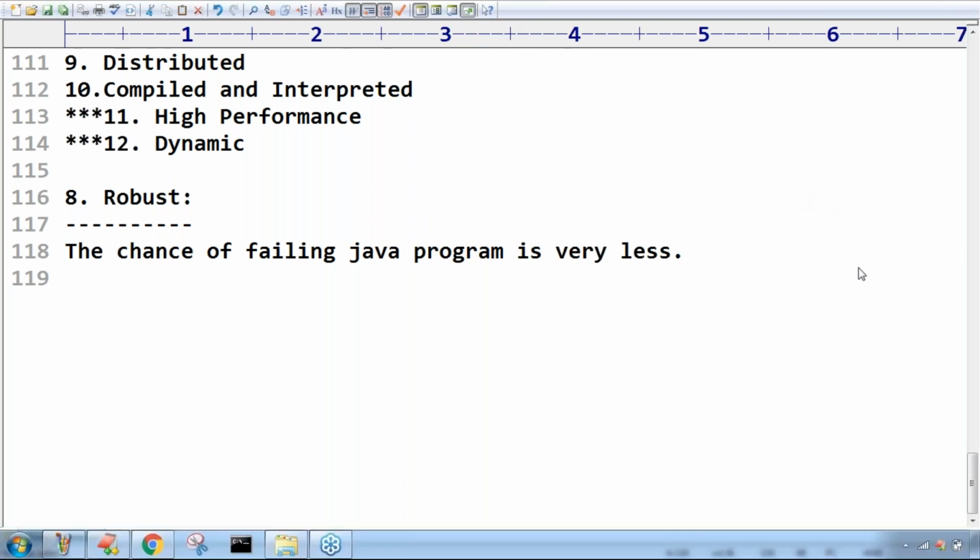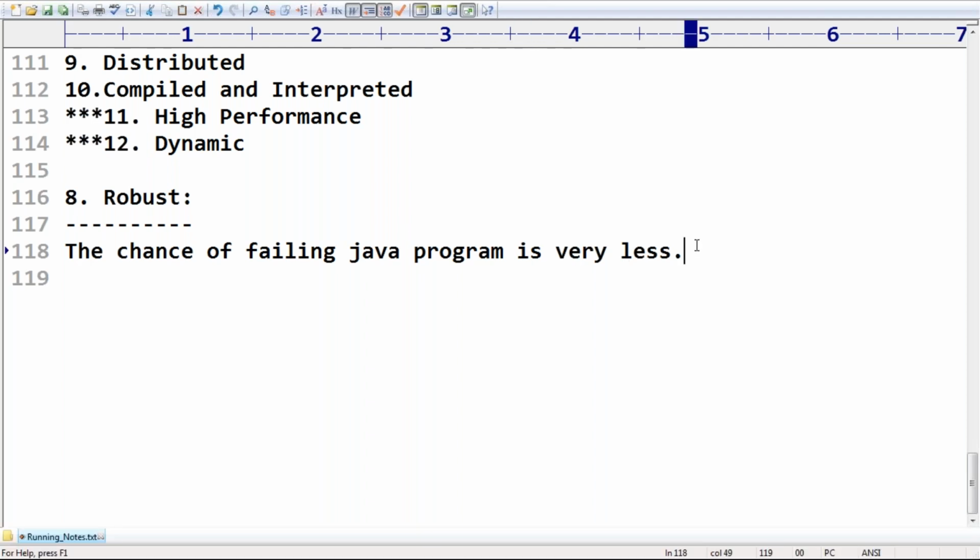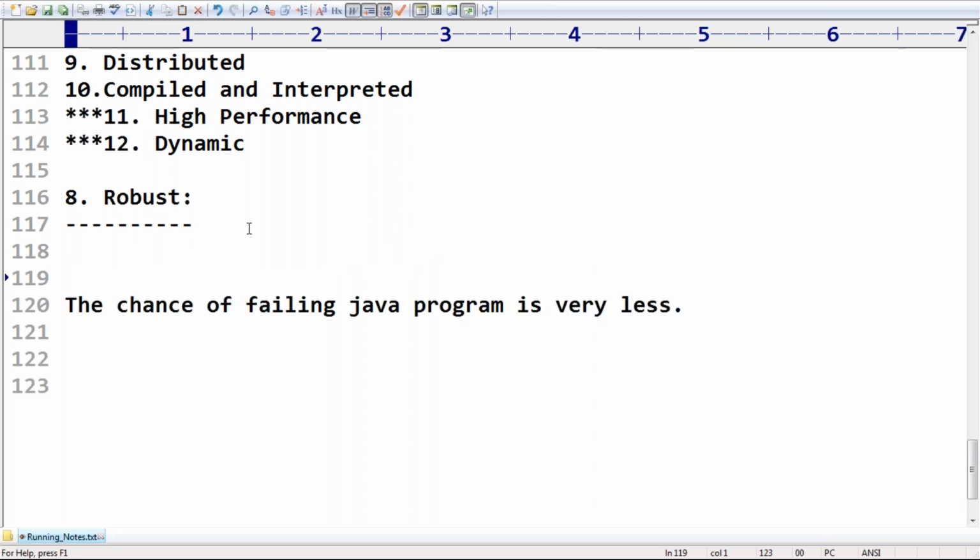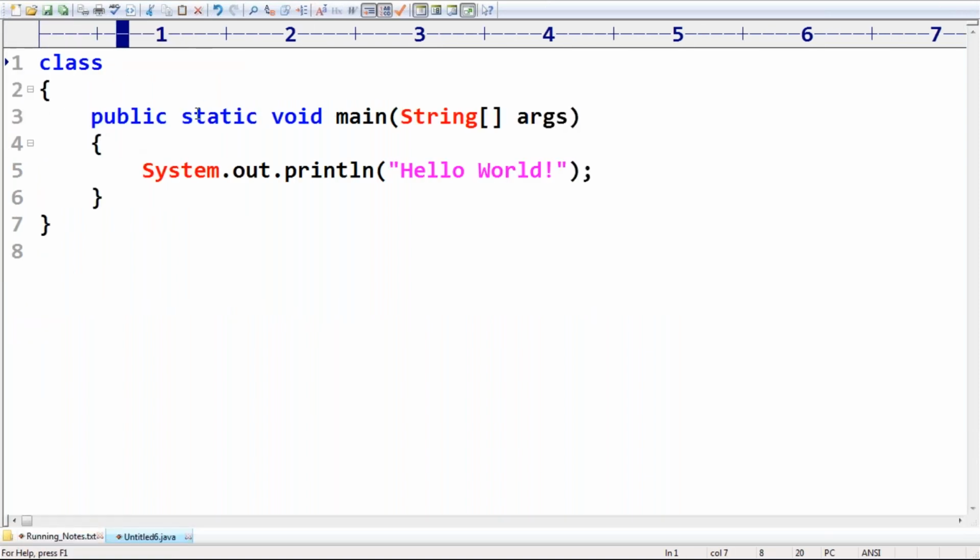Sir, what is the reason? That's why it is considered robust. How is it considered robust? What are the reasons, sir? If you consider the first reason, do you know in a Java program the compiler will check each and every declaration and assignment at compile time for type compatibility? Correct or not? The compiler is always going to check each and every declaration.